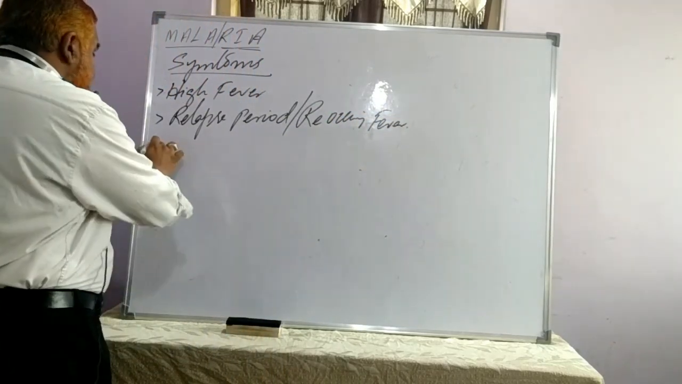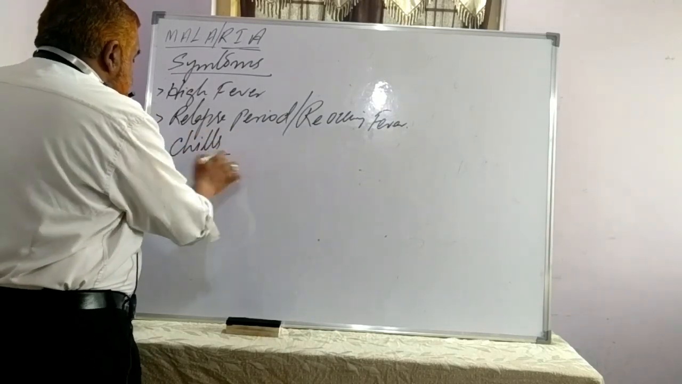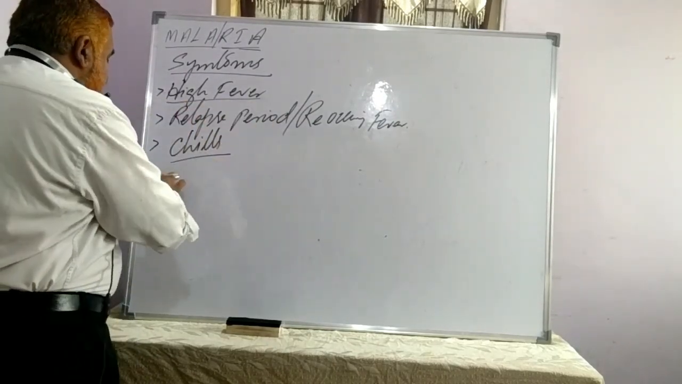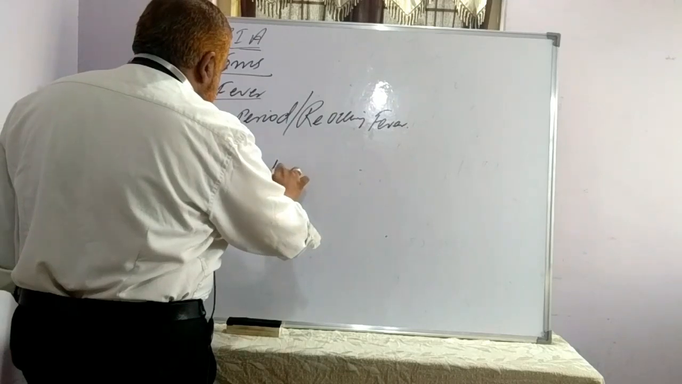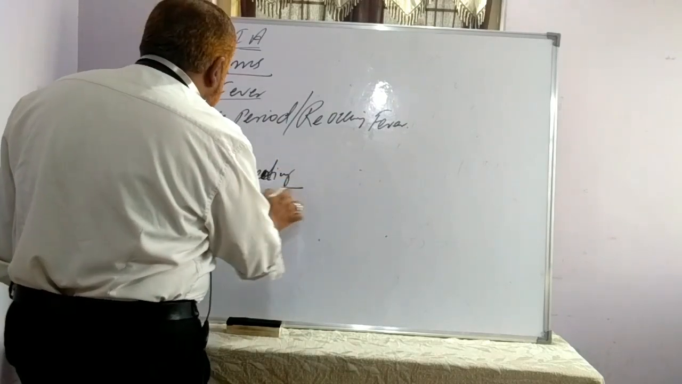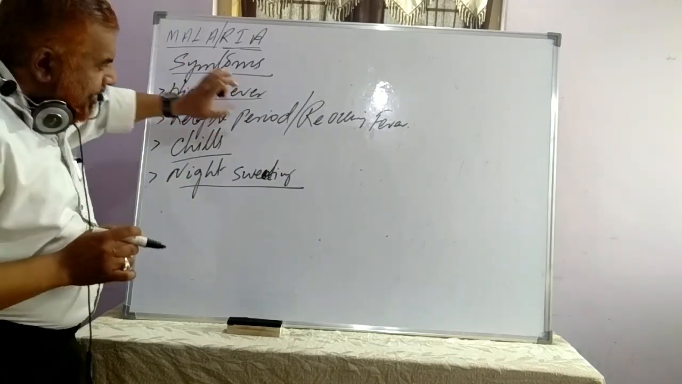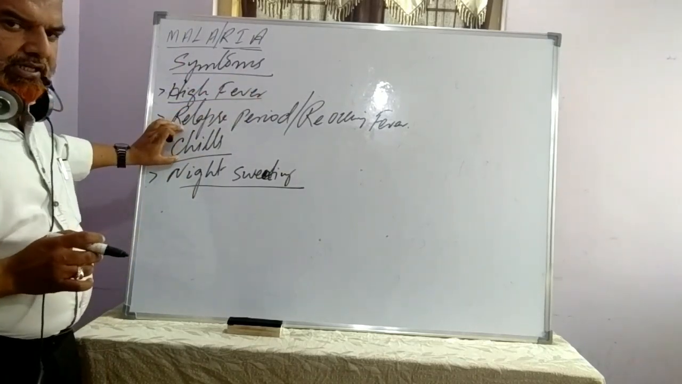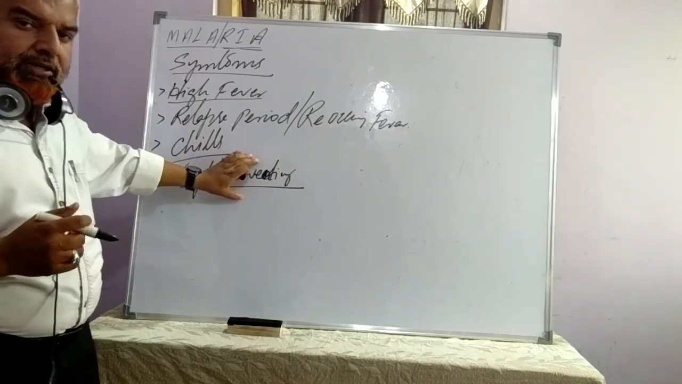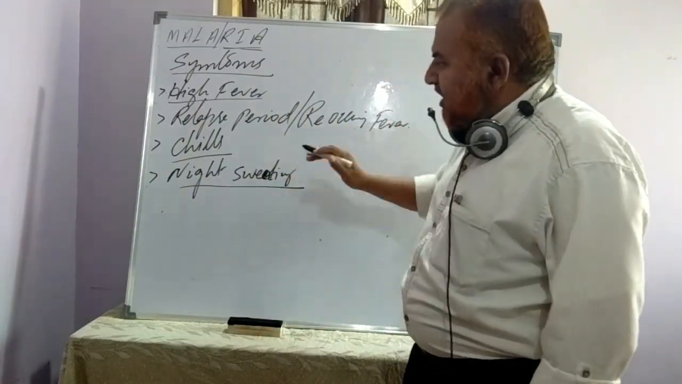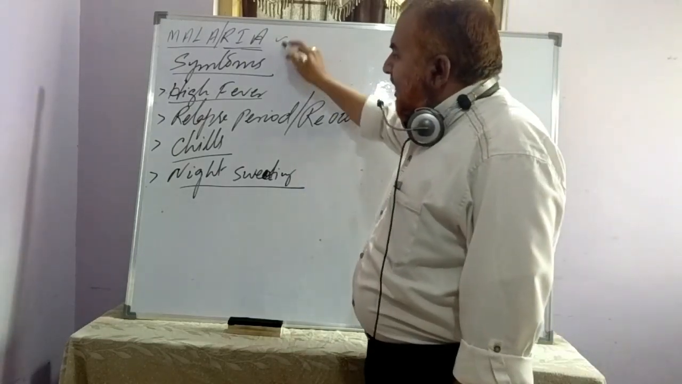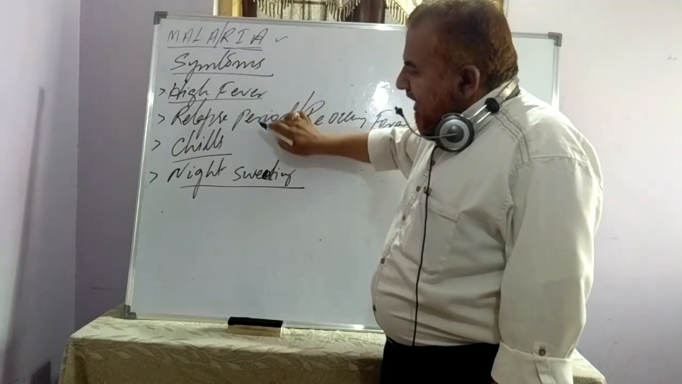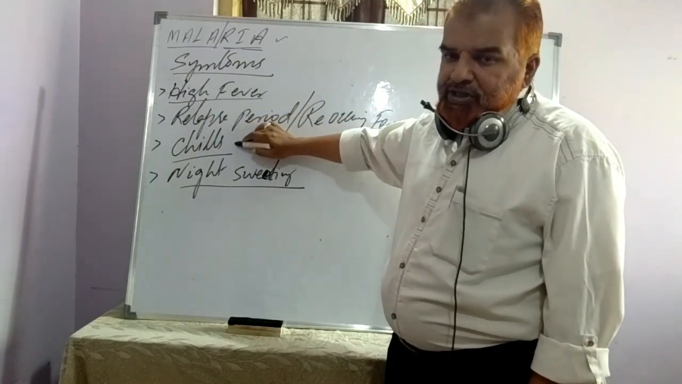Then chills. This chills and high fever, night sweating. High fever, relapse fever, recurring fever, chills, heavy chills, night sweating. These are the major characteristic symptoms. Malaria is signified by these symptoms. Other common symptoms are also there. Malaria is characterized by high fever, recurring fever, relapse period, chills.